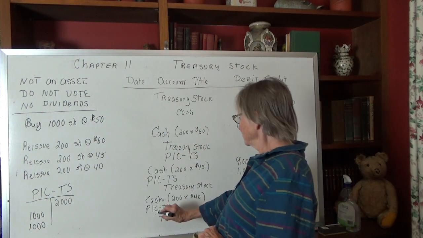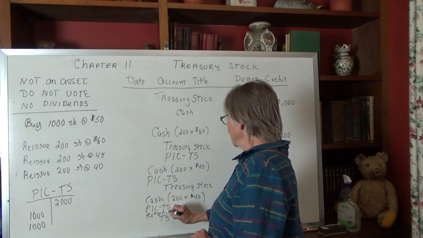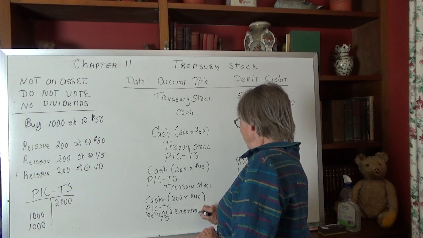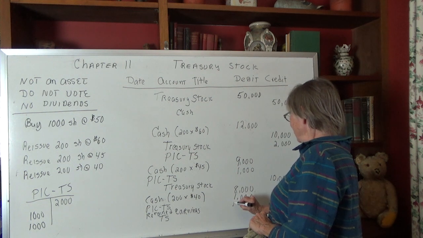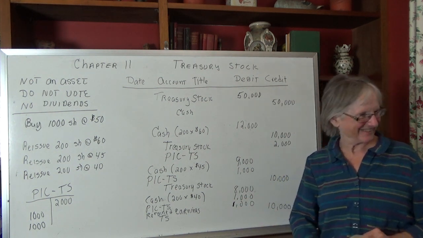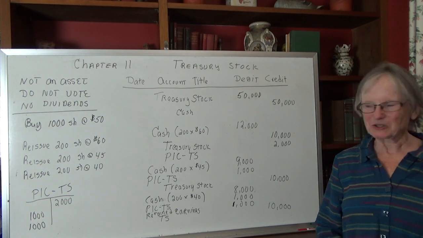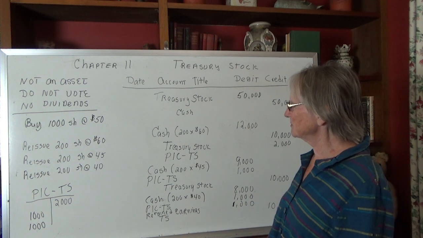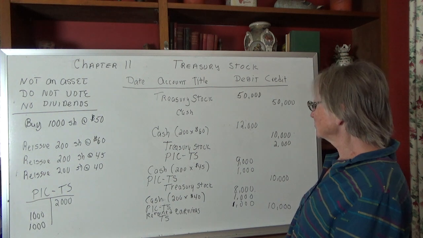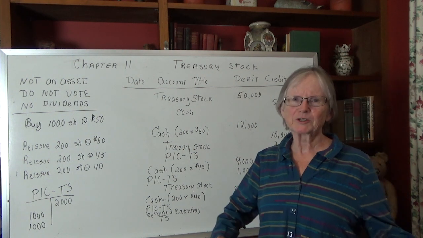And so when this unfortunate situation happens, we have to use the retained earnings. We're going to debit retained earnings for the difference, 1,000. All right. So the paid-in capital treasury stock cannot go below 0, so that's a good rule to remember. Use the T account, and that's really about as bad as the treasury stock gets. Okay, so we can move on to our next adventure.